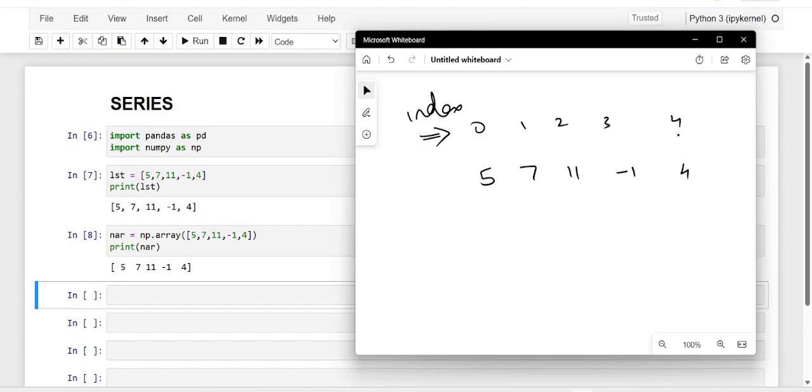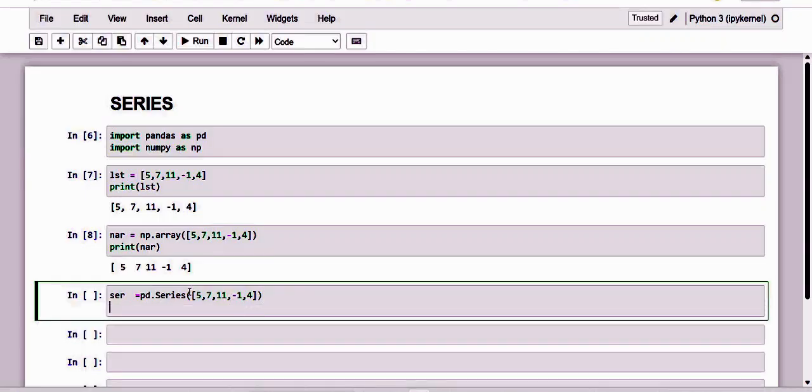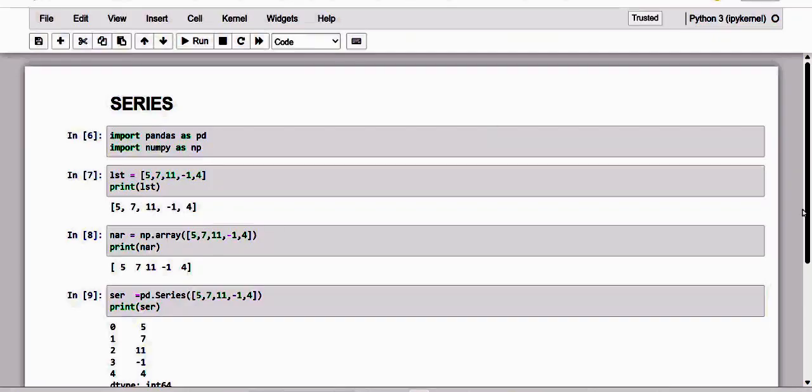So here let me create the series, and here we go, the series. Let me create it by using Pandas. And kindly note the exact syntax, here we are using pd.Series, and that S is in uppercase. Kindly have a note of it. So let me make use of the same elements, 5, 7, 11, and a negative 2 included. And if I print this series, here we go.